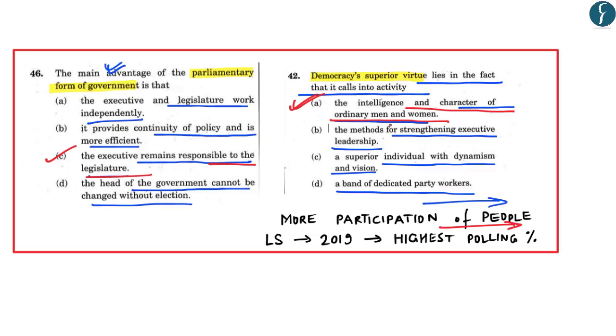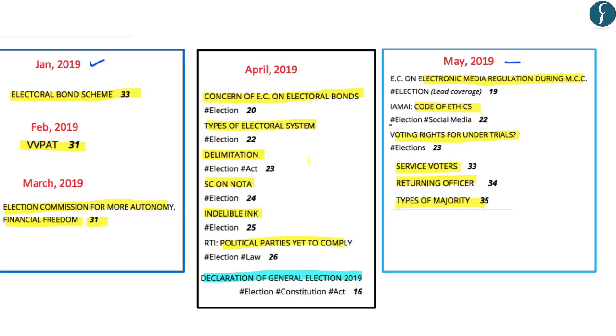So we understand that different questions have been asked on working of Parliament, about election process, as well as about democracy. So on this note, the entire topic of election and election process becomes extremely important for your 2019 examination. Also because yesterday the result for 17th Lok Sabha was announced, in which Prime Minister Narendra Modi again came back to power with a thumping majority. Now in our previous DNS videos, we have also covered these different topics related to election process. You can also refer to previous DNS videos to understand different topics covered by different people. So after understanding the importance of election in a democracy, let us move on to our next news discussion.